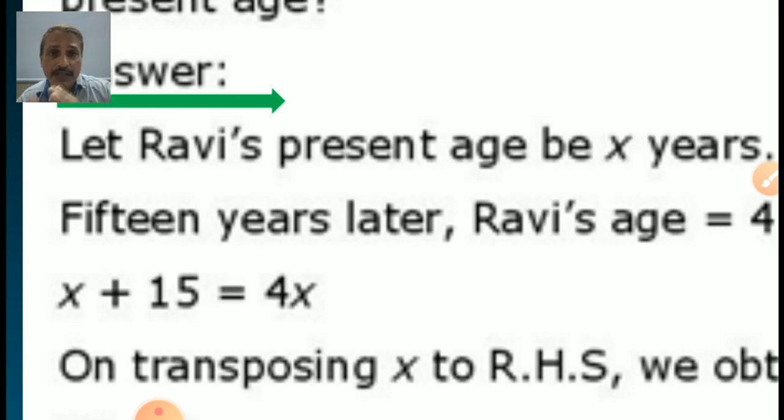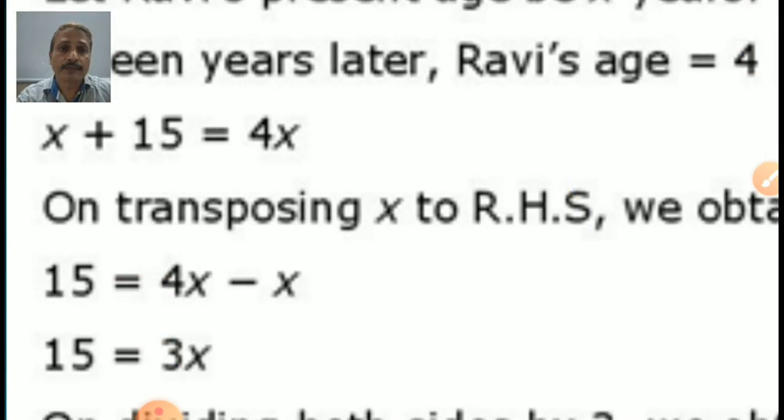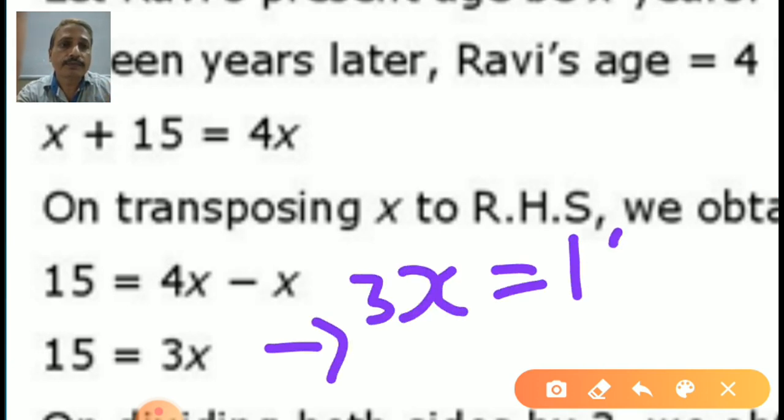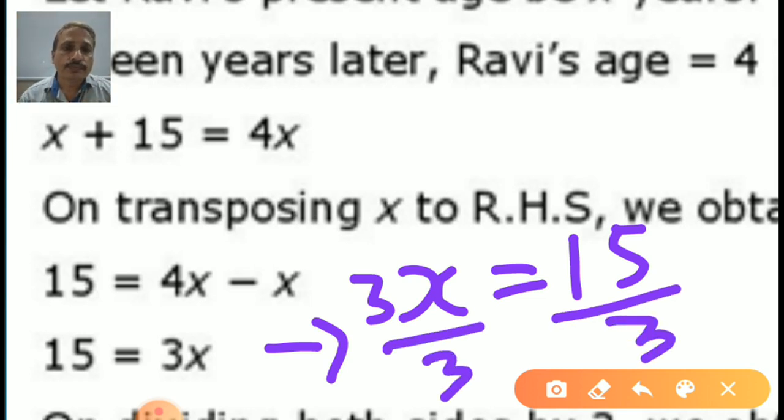Or you can write 15 is equal to 3x. Let's check. Yes, 15 is equal to 3x. But my dear students, in place of this we can write 3x is equal to 15. Can we write that, beta? Just transpose. Switched it from here to there. Now what do we have to remove from the left side? Yes, 3 has to be removed. So we can divide both sides by 3. Not 2, not 4, because we have to remove 3 from the left side.